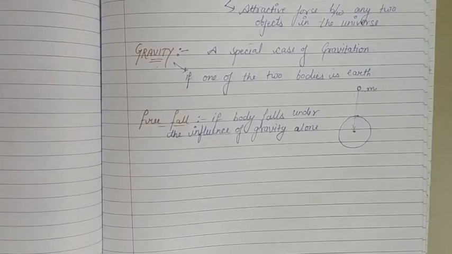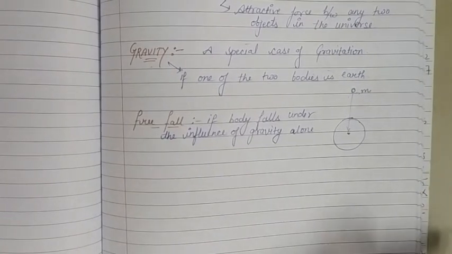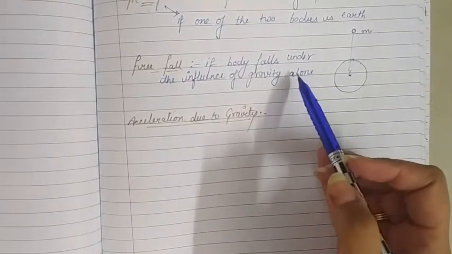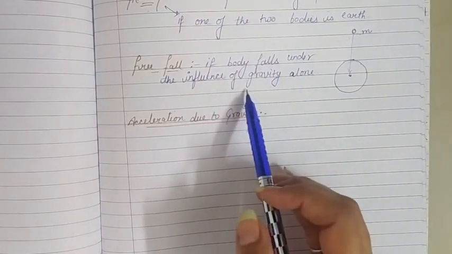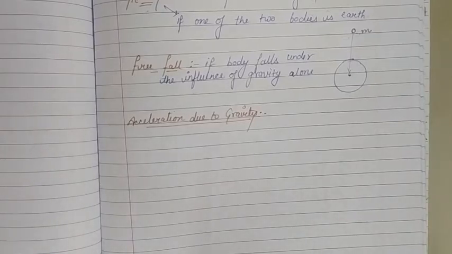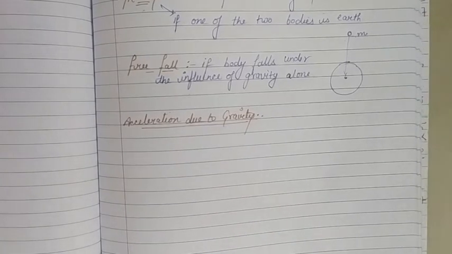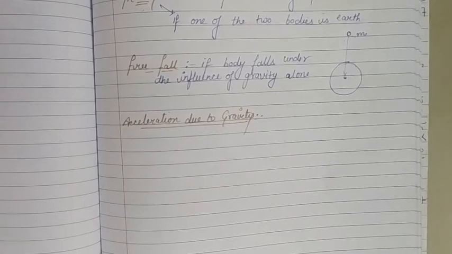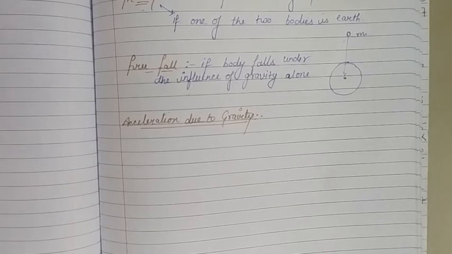Now the next thing is acceleration due to gravity, or we call it small g. As we studied about free fall, if a body is falling under the influence of gravity alone, then such type of motion is called free fall. And during this motion, or for a freely falling body, because of that gravitational pull of earth, some acceleration is produced in the motion. That acceleration, which is because of the gravitational pull of earth in the path of that freely falling body, is called acceleration due to gravity.